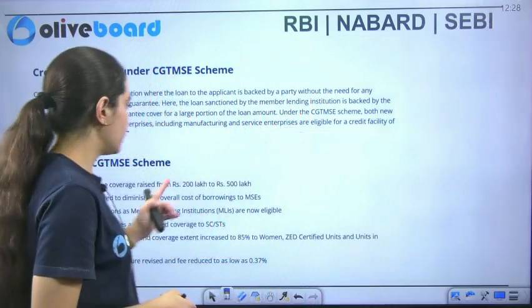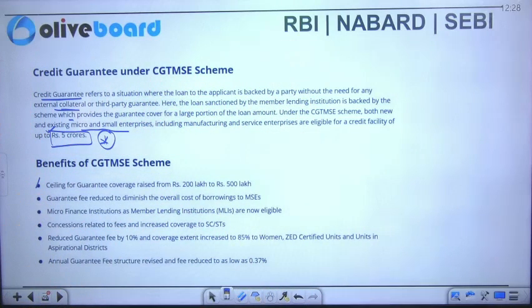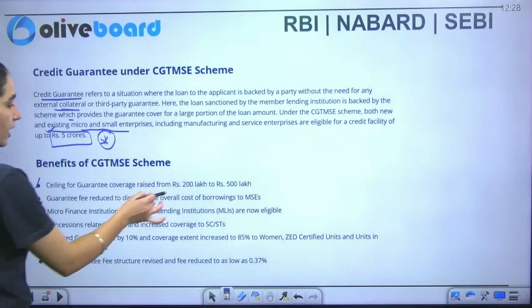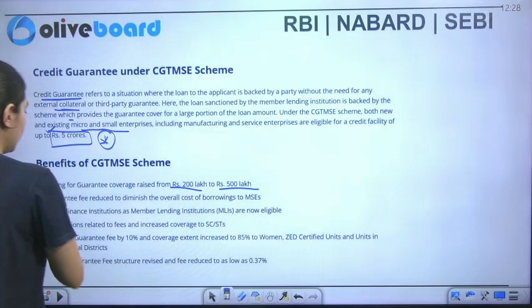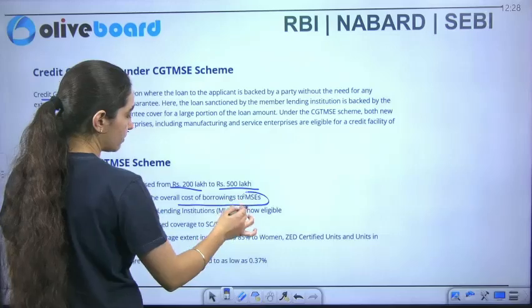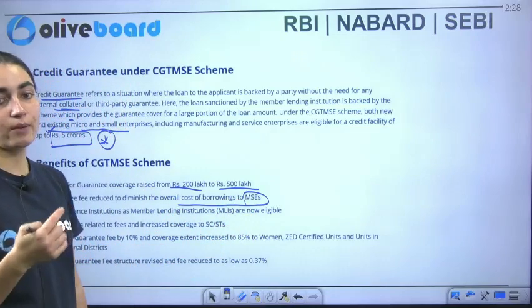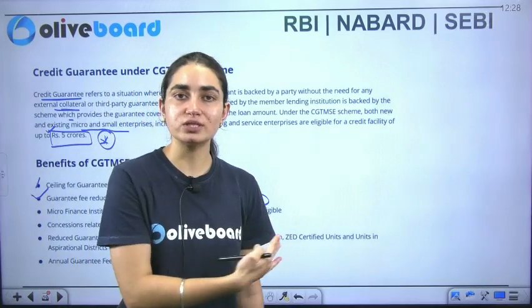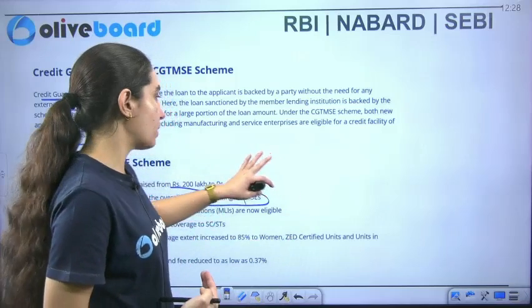You could just continue with your services, and as and when you can, you just return that money to me. Okay, so they say that the ceiling of the guarantee coverage has been raised from 200 lakh to 500 lakh, and the guarantee fee has been reduced to diminish the overall cost of borrowing for the MSME. Now we have upgradation in it as well. That is what we are going to see in the coming slides. So we have this change in the amounts as well.